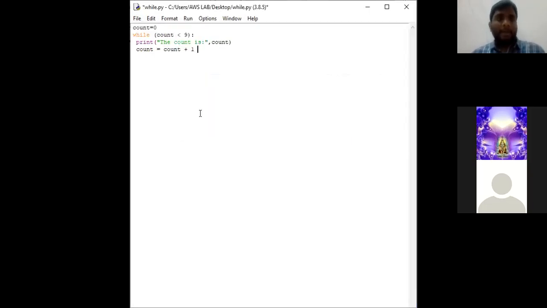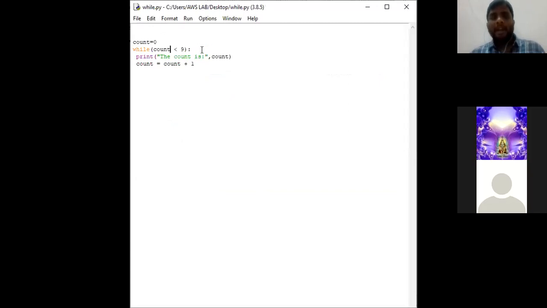So consider this example now. I have taken count is equal to 0. This is the syntax. While is a keyword. You can either use space or no need to use space, no issues. The interpreter will not raise any sort of error. While count is a variable. The value of count is 0. So 0 less than 9.